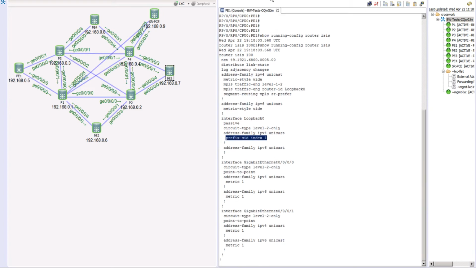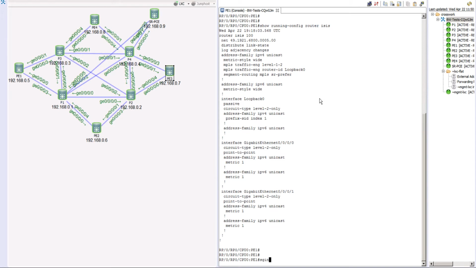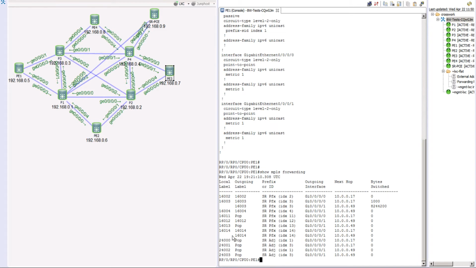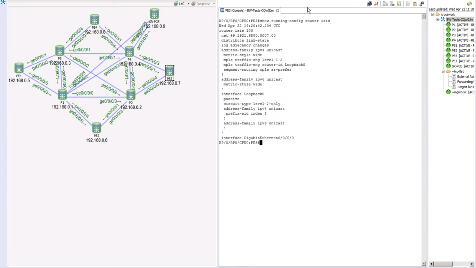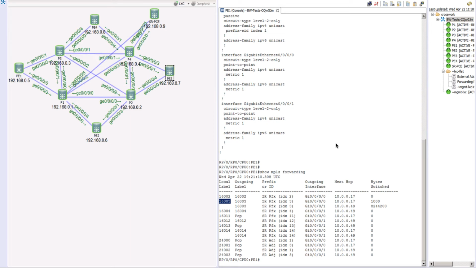Now again, we can come back to our PE router 1. We can simply do show MPLS forwarding and look up that PE1 really sees our PE3 router, because for the PE3 router the label is 16003, and that's what we just saw. On PE3, the label index is 3. So now we know we have end-to-end reachability. We have SR running. Now we have simply turned on the distribute link state statement. That means we are now feeding our IGP learned information to our SRT database.